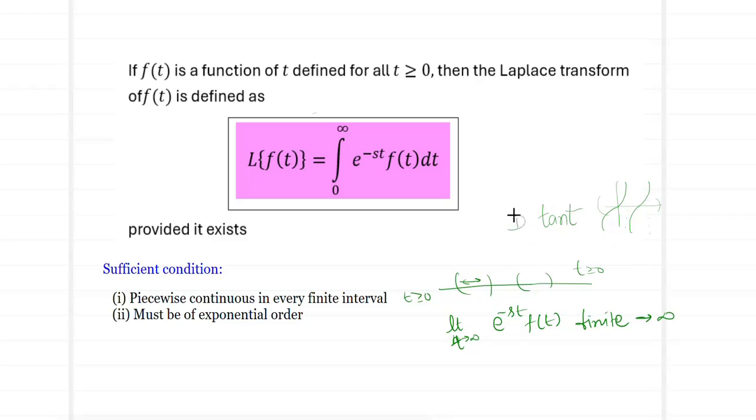Say for example one more function, e to the power of t square. As my t tends to infinity, you have e to the power of infinity, in which case the function moves towards infinity. Hence it is not of exponential order, and Laplace does not exist for this function e power t square. So there are going to be certain cases for which Laplace does not exist, but there are many cases for which Laplace exists and it is of practical use.